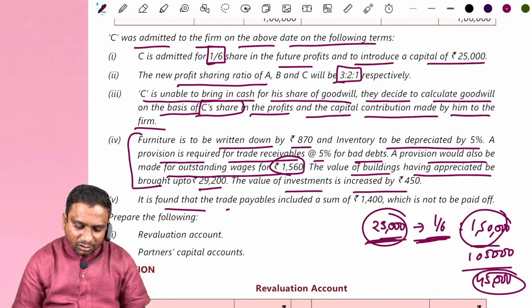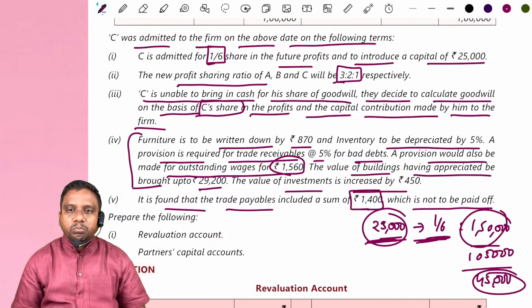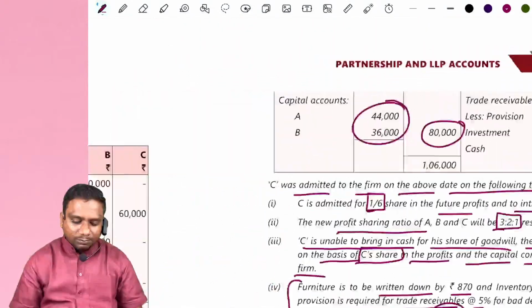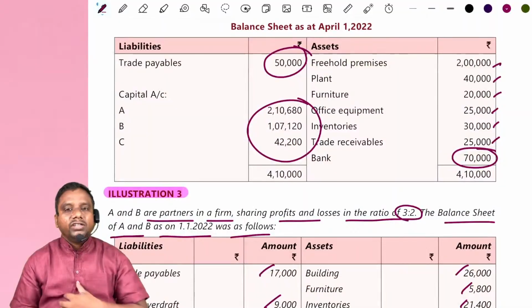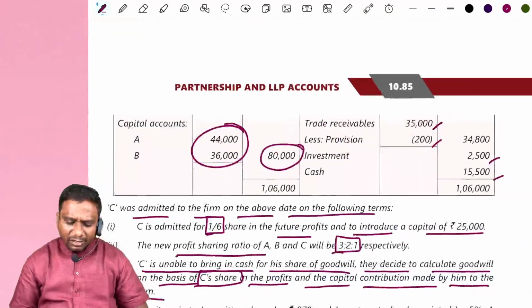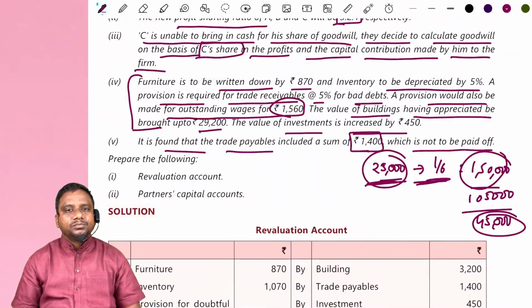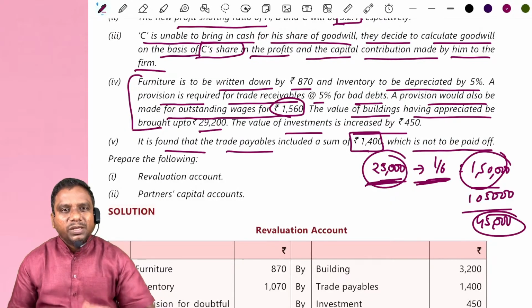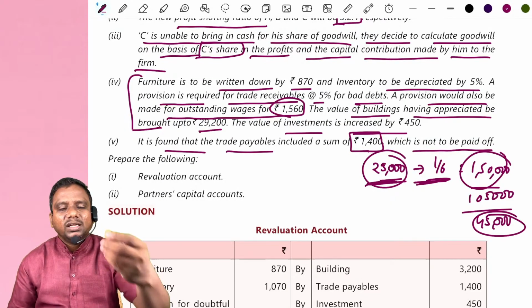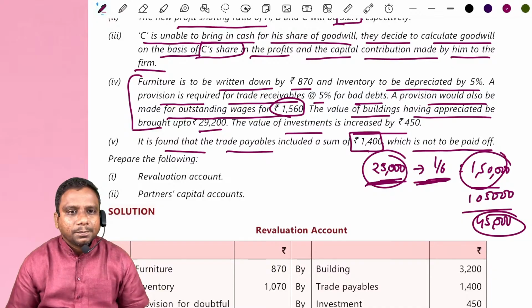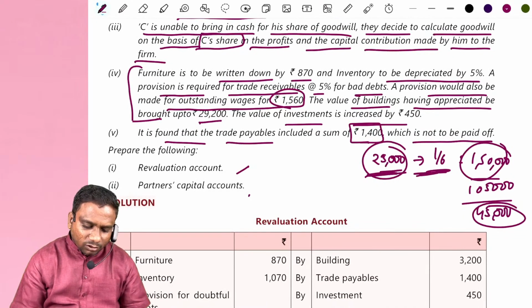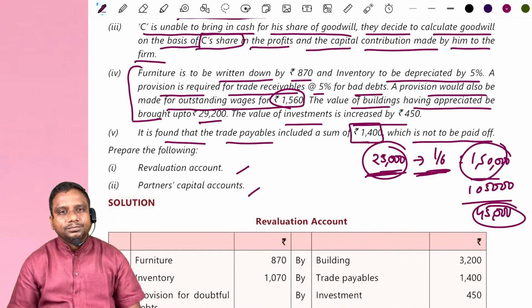It is found that the trade payables included a sum of 1400 which is not to be paid off. Here we have trade payables now. How much do we have? 50,000. Out of that, you need not pay some 1400 rupees. Means it is a gain for us. The remaining amount we have to pay. Show the remaining amount in the balance sheet. The requirement is revaluation account and partners' capital accounts.